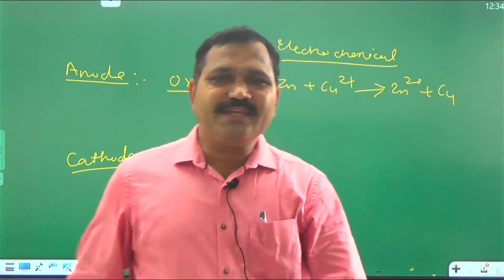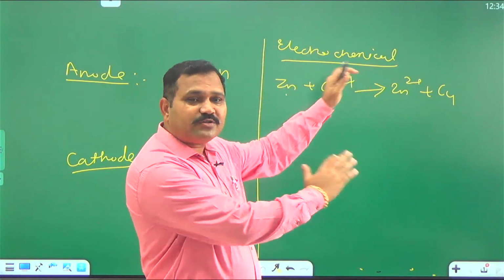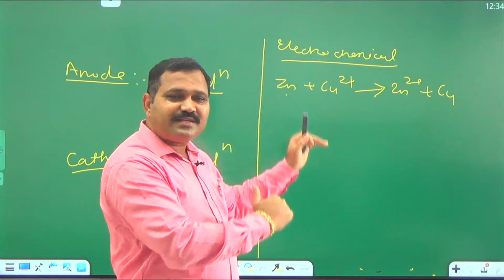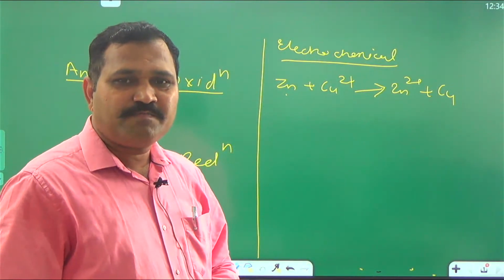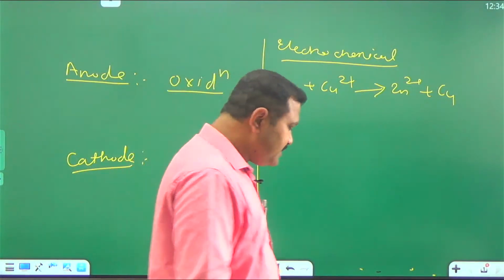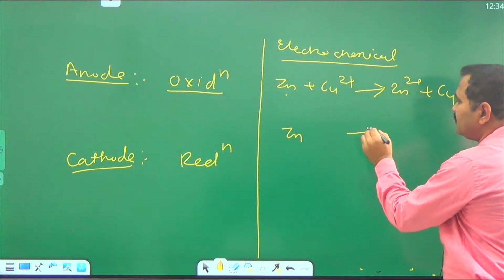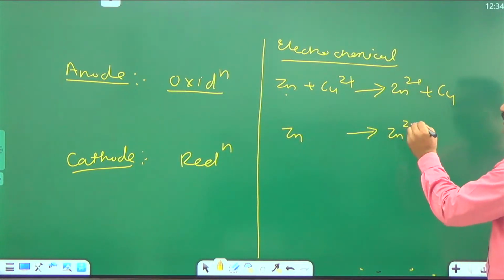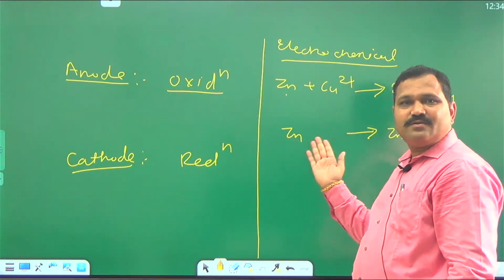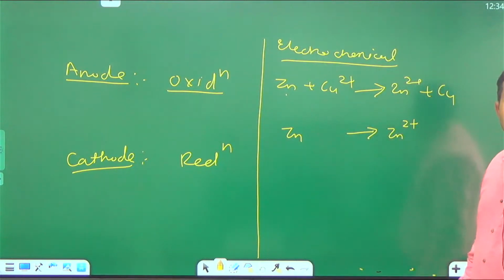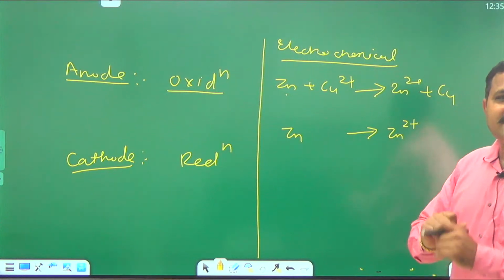Now what is happening here? We are taking a complete redox reaction. Now separate this redox reaction into oxidation and reduction. If we consider zinc, write zinc in one reaction. Here Zn is converted to Zn2+, where you have to add electrons to balance the charge.